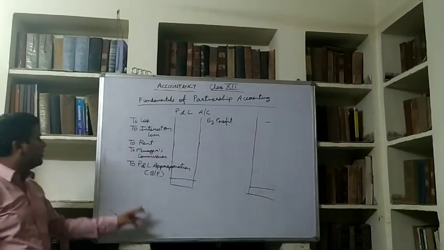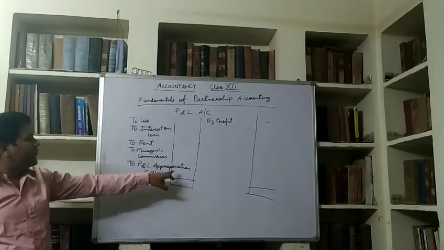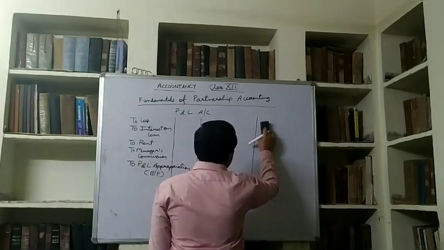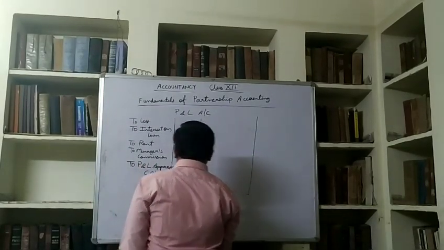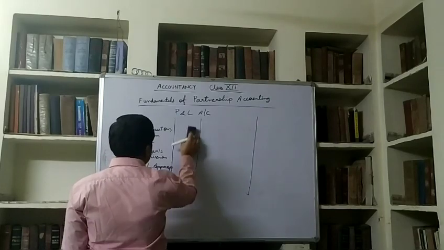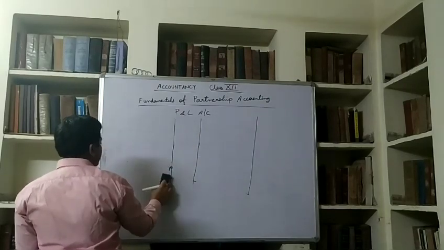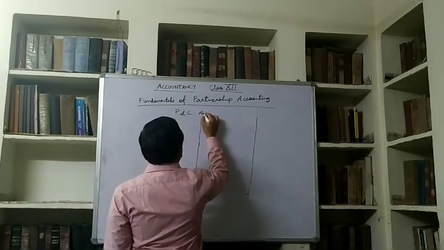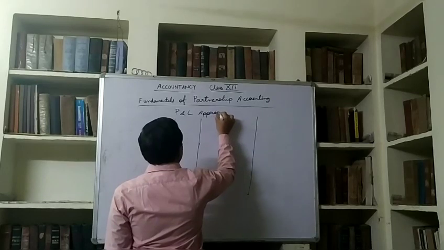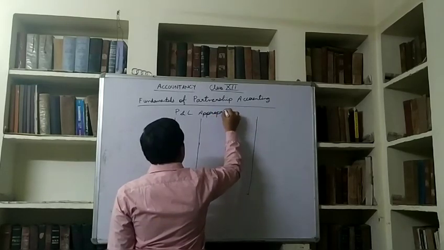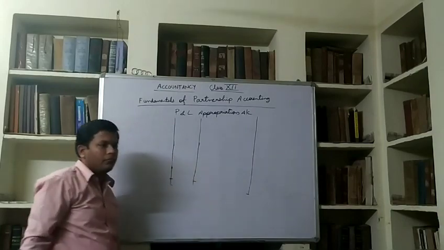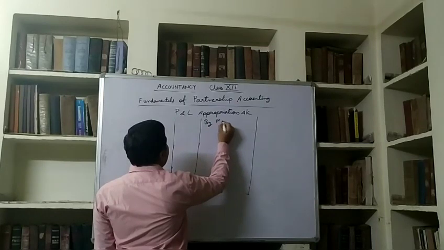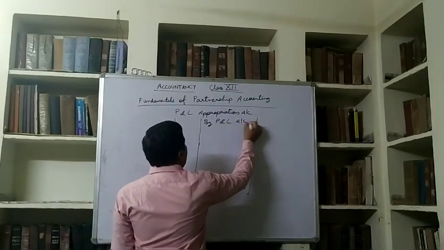In P&L appropriation, the balance of this profit will be transferred to the P&L appropriation account. So the profit which was transferred from P&L will be written here by P&L account.